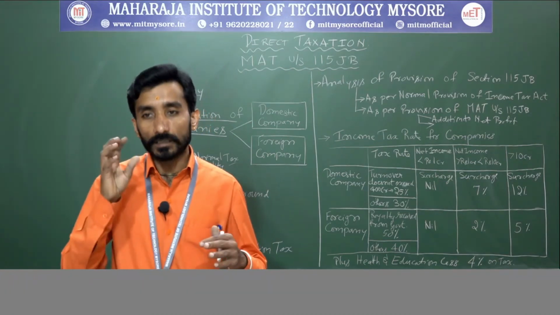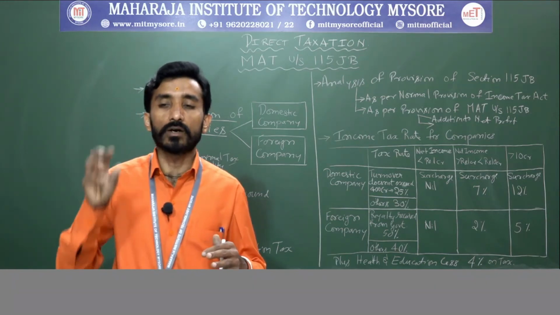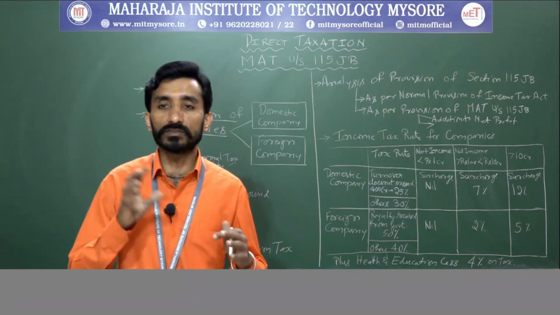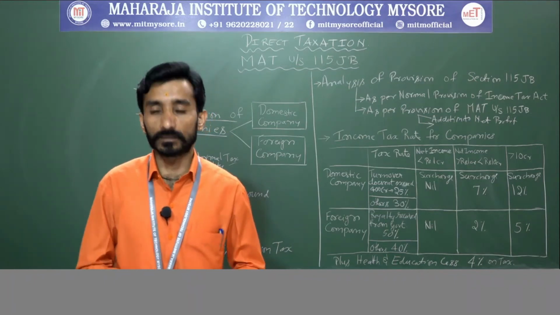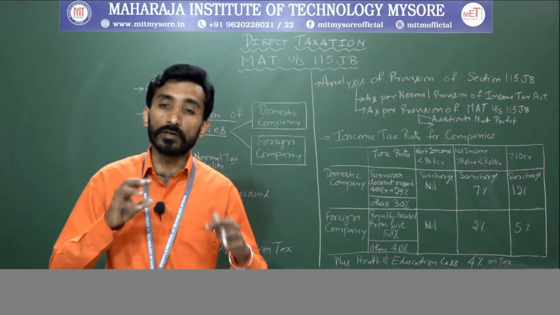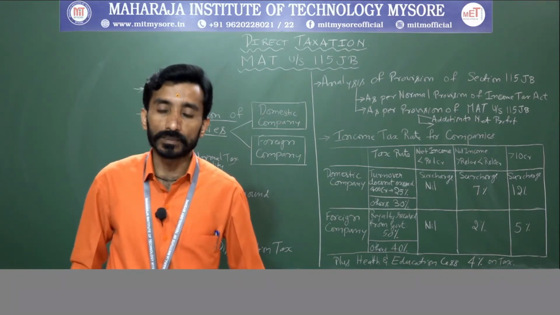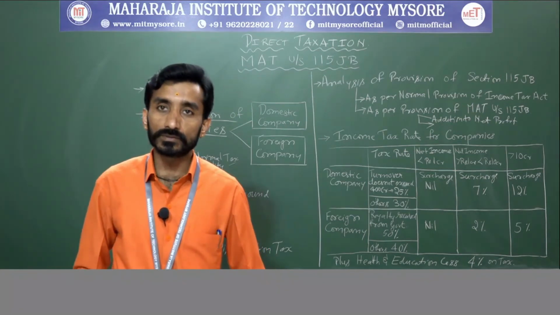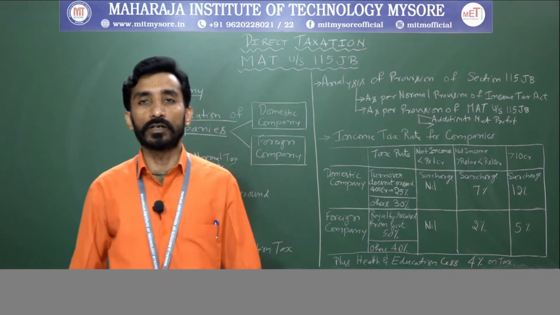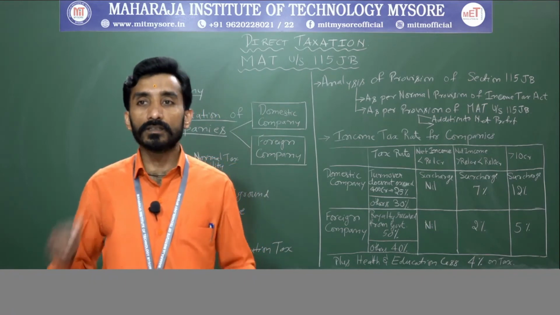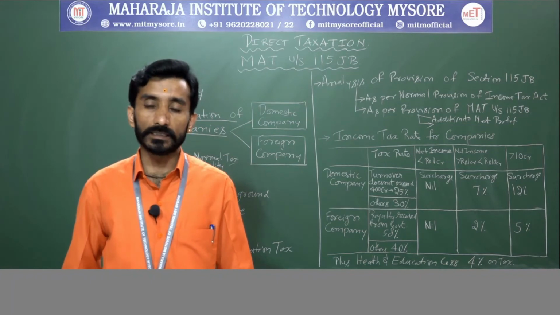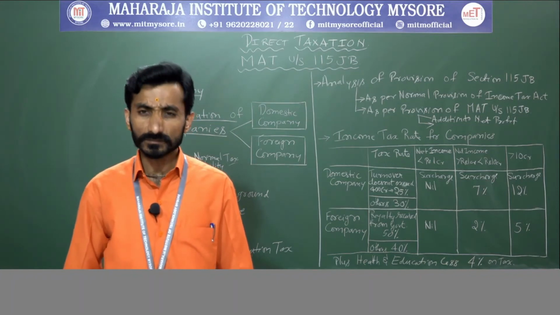In case brought forward loss or unabsorbed depreciation is nil, at that point of time no deductions will be allowed from the book profit, that you need to remember. Next one, profit of sick industrial company. So these are the items that are prescribed, that has to be added to your net profit if it is debited in your P&L account. Understanding that you need to remember.